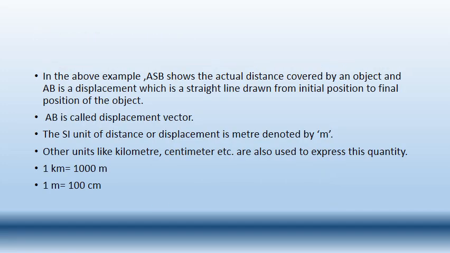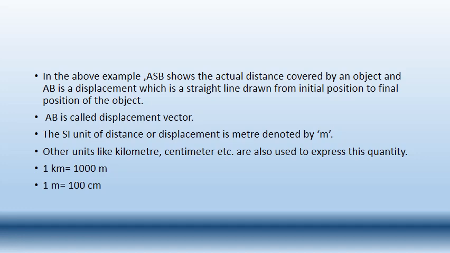So let us see. In the above example, ASB shows the actual distance covered by an object, and AB is the displacement, which is a straight line drawn from the initial position to the final position of the object. So A is the initial position and B is the final position of the object. So AB is called the displacement vector. Okay, what is it called? AB is called the displacement vector.